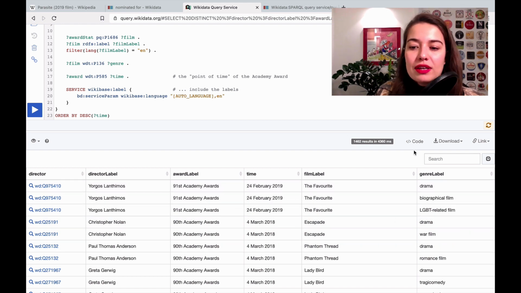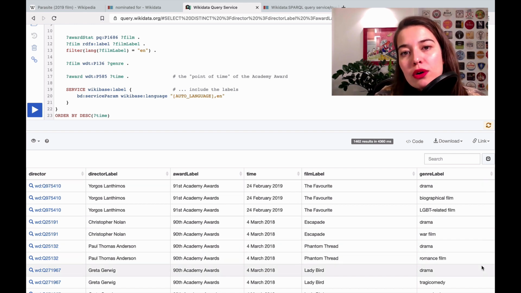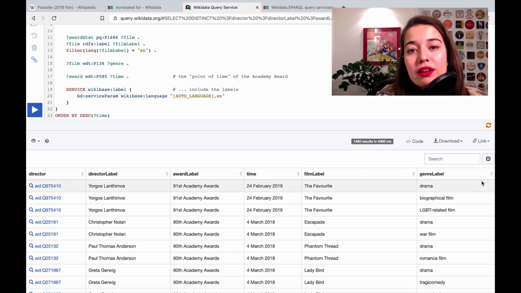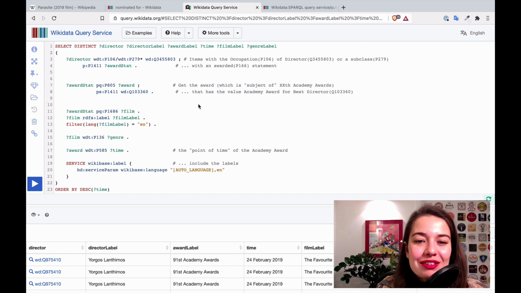So if you download this, make sure to add some sort of flag that these people were nominated, not awarded. And maybe you can add an extra column here. It says like 0 or false. And for the other data set where people were awarded, you can populate that one with true or 1. And then you will have a nice data set and you can just train whatever machine learning model that you want on it.